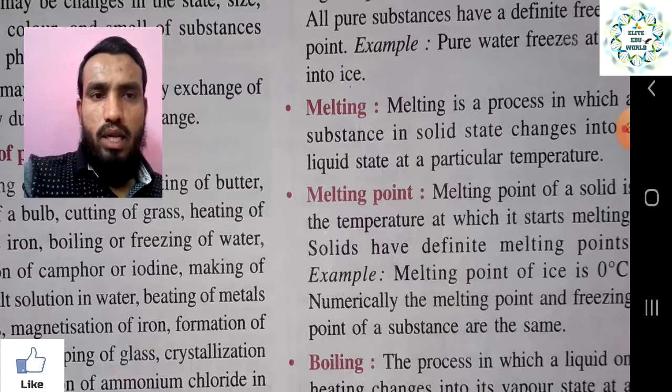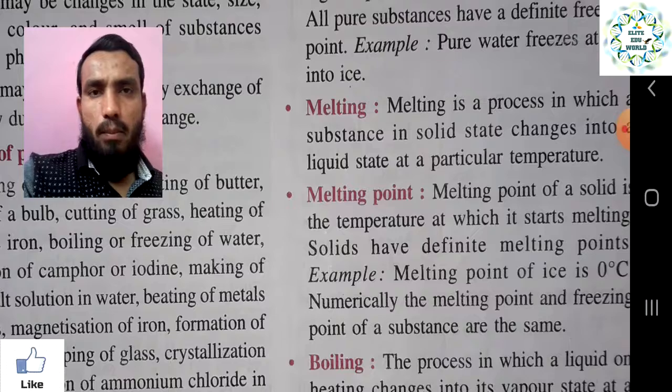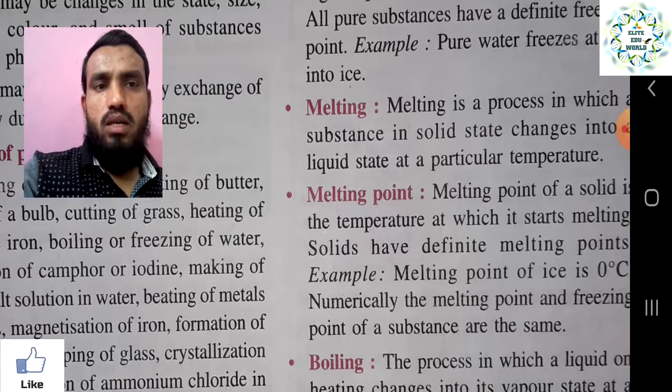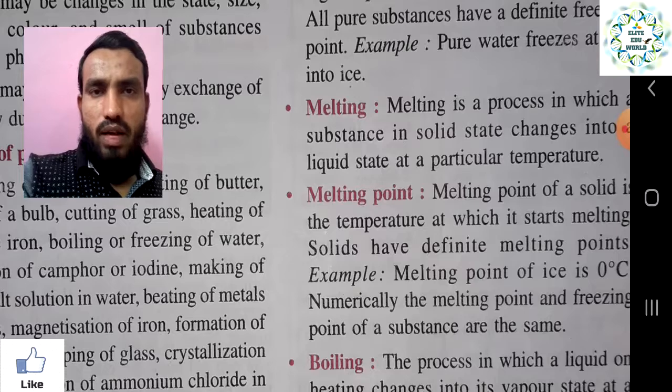Normally, numerically the melting point and freezing point of a substance are the same, because water starts solidifying or converting into ice at 0, right?